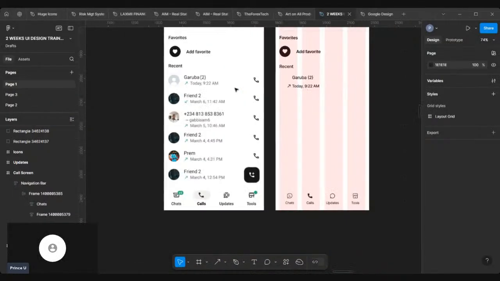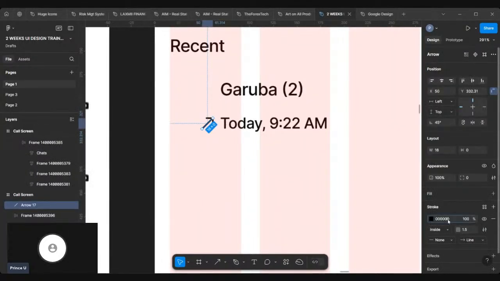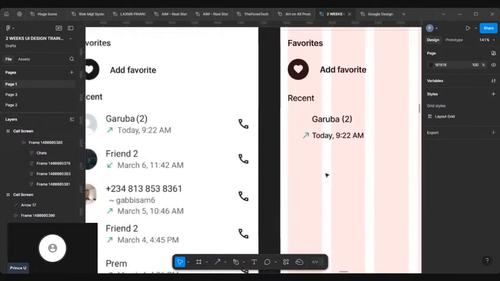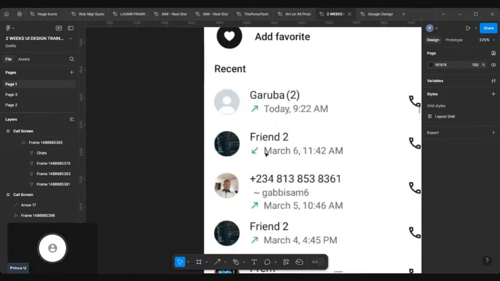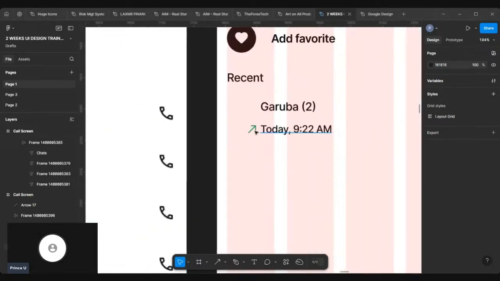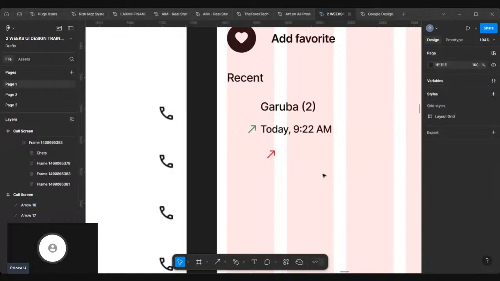Okay, let's continue. So I've copied my color code. I'll select the arrow, come over to my control panel and paste it. So you see that it's green, right? Notice that we have two kinds of arrow. For missed call, you just type red. If I duplicate this with Alt, for instance, I don't have the red color picked, but you can just come over here and type red. It's going to change to red for missed call.